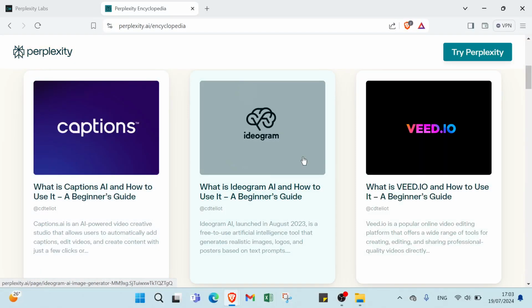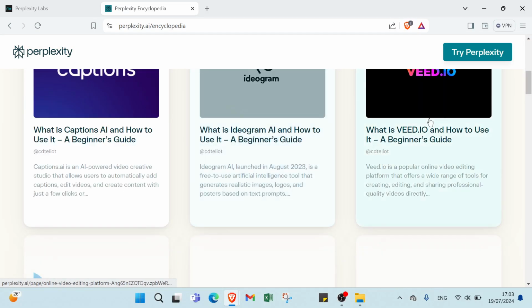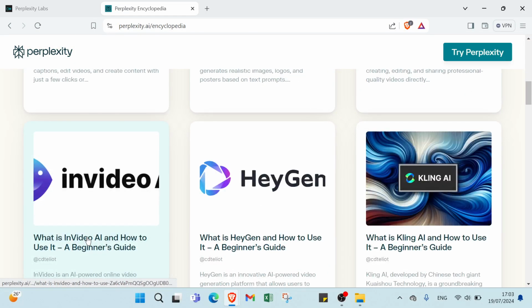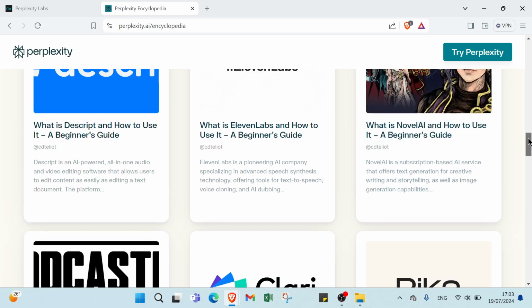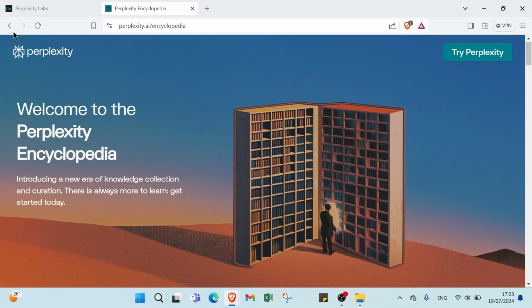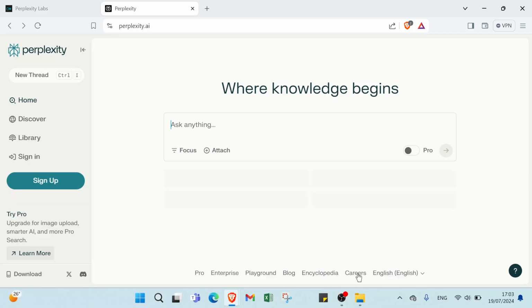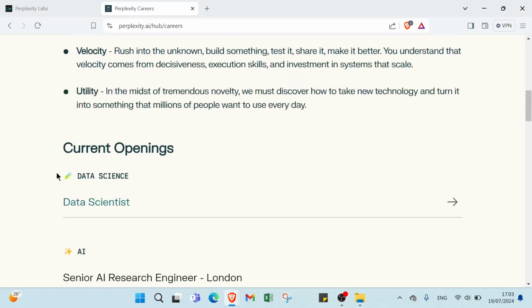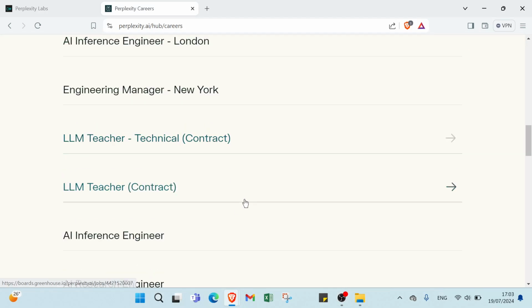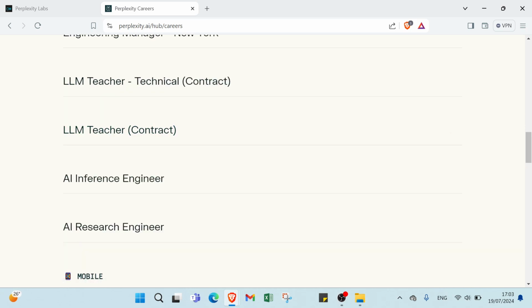So we have a lot of niches and the various niches you can see. Then we have Careers here. So we have our mission, our values, current openings. You can click on the one you want or the one you need, as you can see.